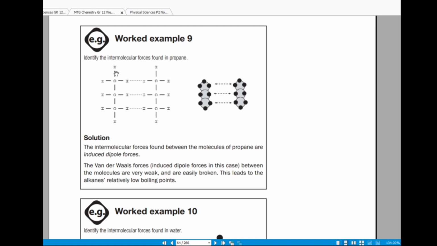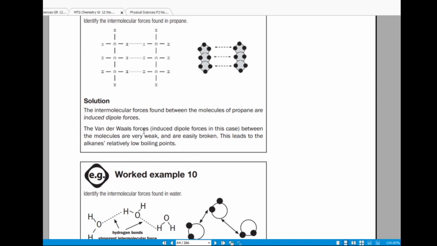This is because this is a non-polar molecule. There's no negative side and positive side. The van der Waals forces or induced dipole forces in this case between the molecules are very weak and are easily broken. This leads to alkanes having relatively low boiling points, right?